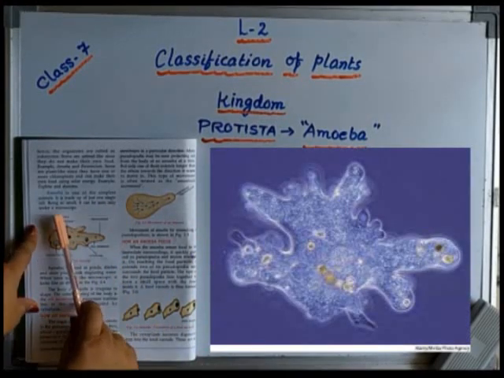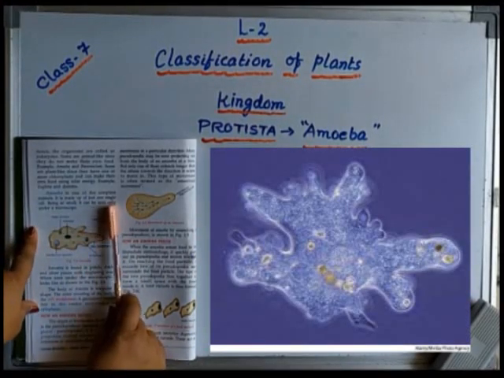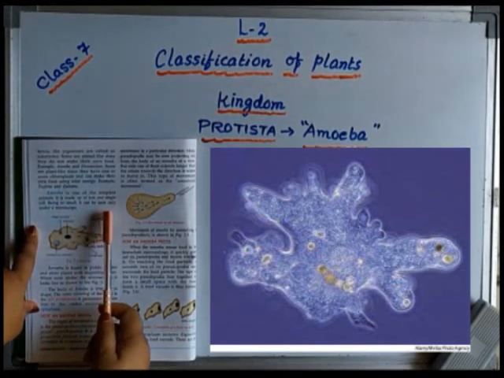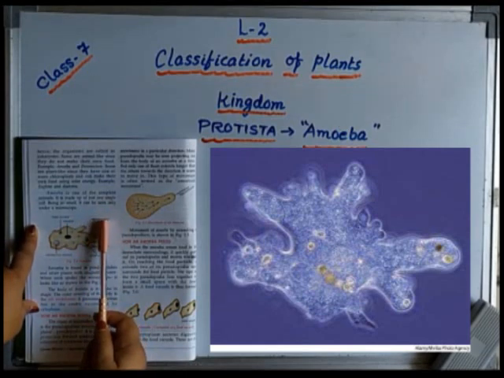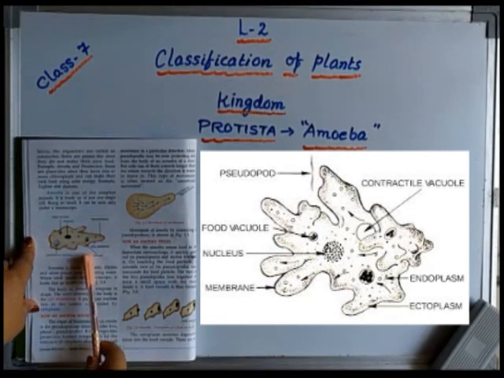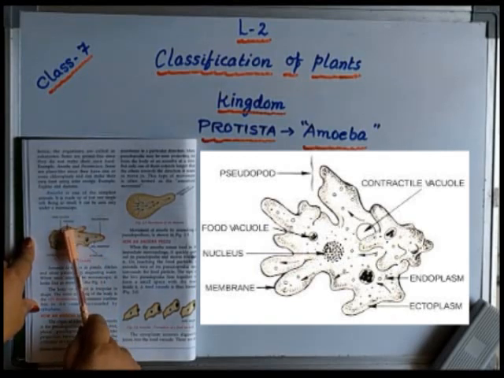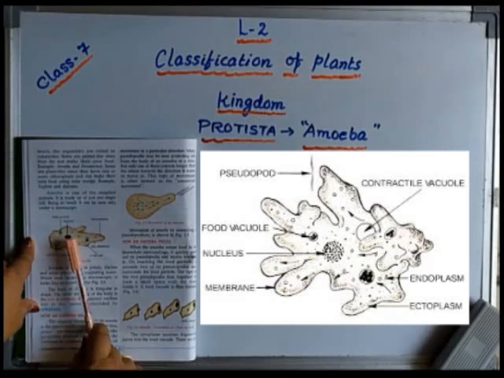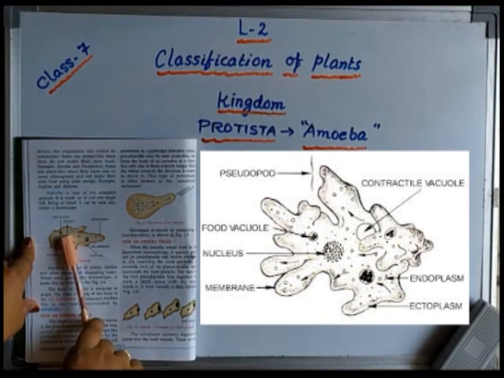It is one of the simplest animals. It carries one single cell, and since they are very small in structure, they can be seen only with the help of a powerful microscope. You can see the structure of amoeba. Here you can see it consists of a cell membrane, cytoplasm, which is in a semi-liquid form, a contractile vacuole and a food vacuole. As a whole, it has a clear nucleus, which is bounded by a nuclear membrane.